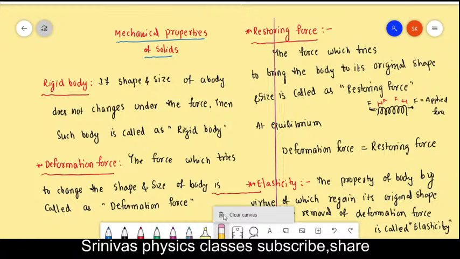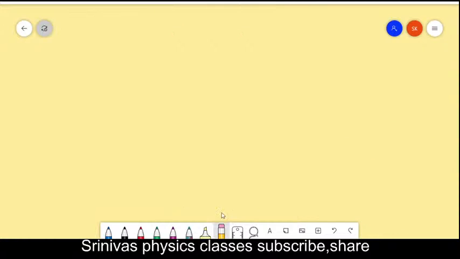Also, regarding the unit of the stress, force by area, that is the Pascal. Actually, the pressure unit is the Pascal, and this is also a force by area. So the unit of the stress is equal to the unit of the pressure. You can write that answer also. No problem, now let us continue.